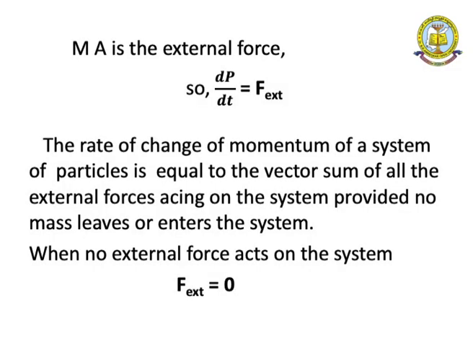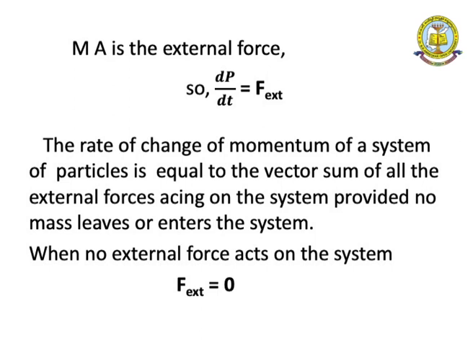So dp by dt is equal to F external, that is, F external is equal to Ma.